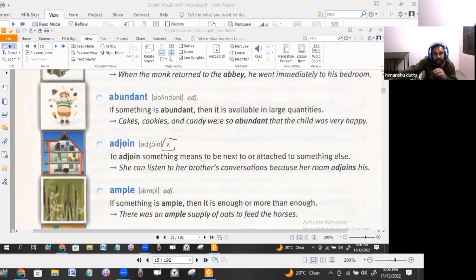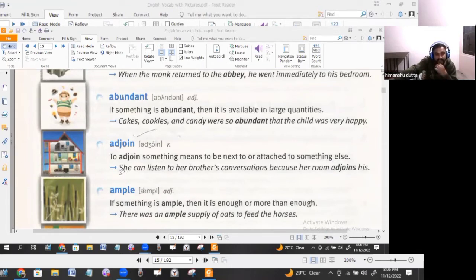So adjoin. What is adjoin? When the action is adjoin, then definitely adjoin means to join something. To adjoin something means to be next to or attached to. That means to be linked up with or conjoined with something. So next to or attached to something else. If something is attached to something else, then definitely it is adjoined to that thing.